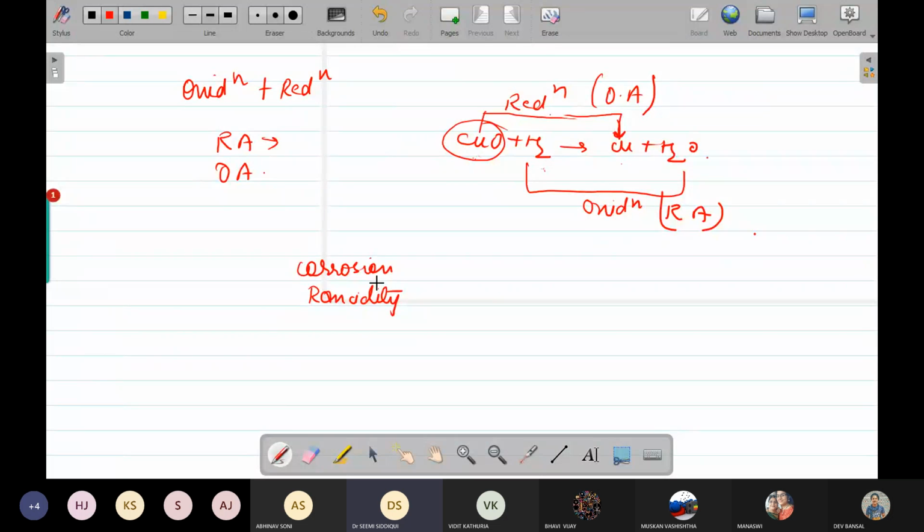Now, what are the methods of preventing rancidity? First method is by adding an antioxidant to the food. Now, what are examples of antioxidants? BHT and BHA. BHA means butylated hydroxyanisole. BHT means butylated hydroxytoluene. Second method is by flushing them with nitrogen gas.